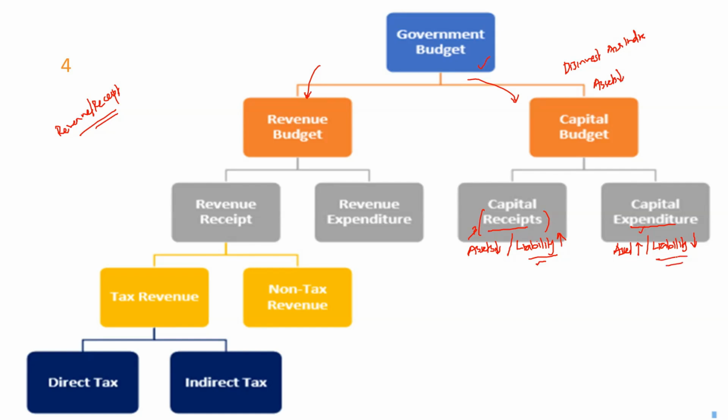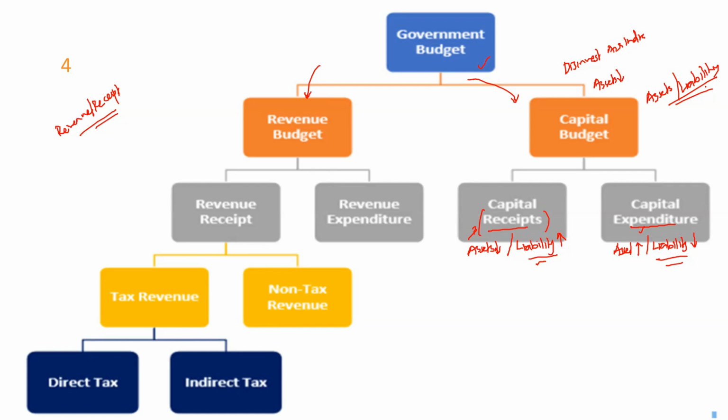So how do you understand whether a part of the budget is in a capital account or in a revenue account? The basic idea is, if something happens to your assets or liabilities, then it is a case of a capital account. Any government expenditure or government receipt which results in a change in the government's assets or liabilities is a capital expenditure or a capital receipt. If it's incoming money, that's a capital receipt. If it's outgoing money, that's a capital expenditure.